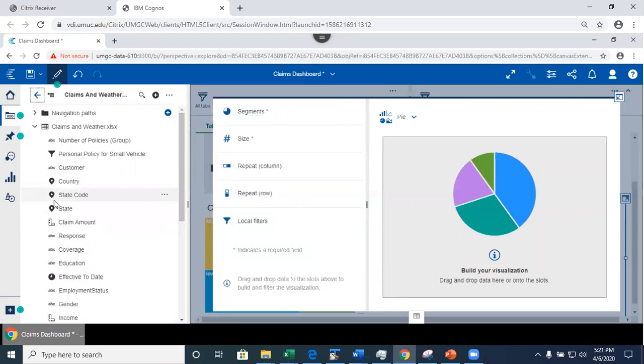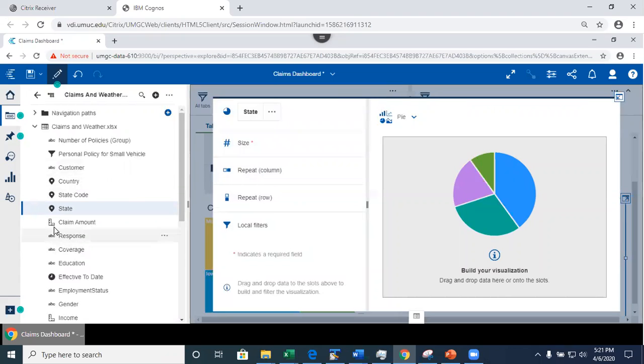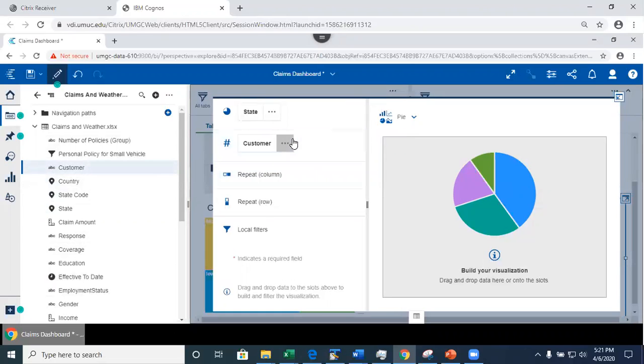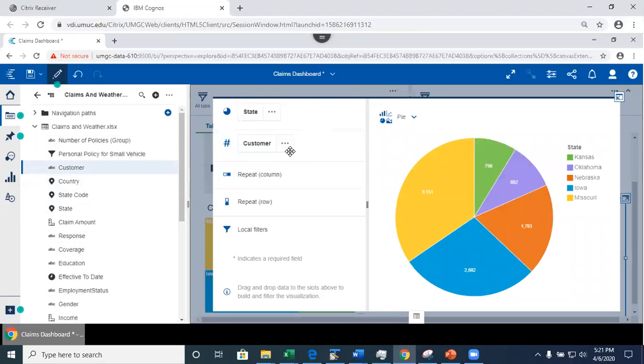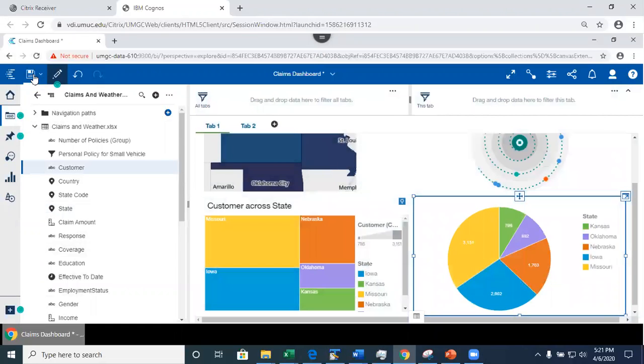In this case, I'm going to do it intentionally. I want every slice to be state, and the width of the segment I want to be the number of customers. So I'm gonna do size, I'm gonna put the customer, right? Okay, let's do it like this for right now. All right, and we're gonna change the properties of this. So let me save this.